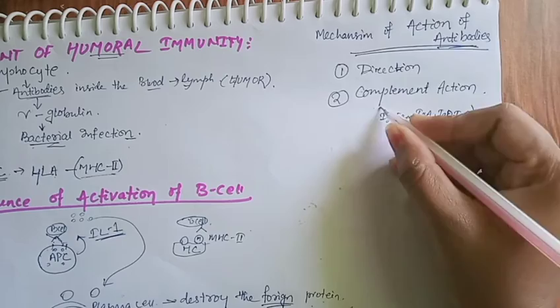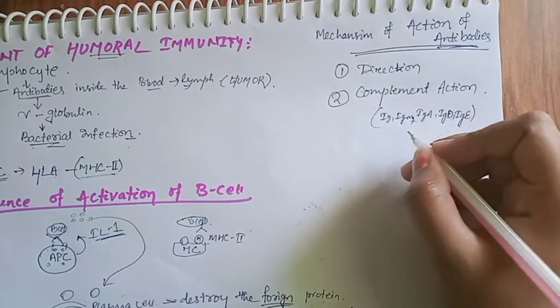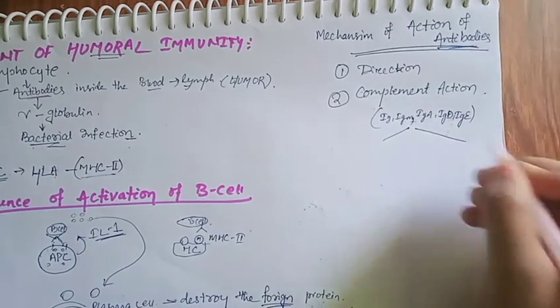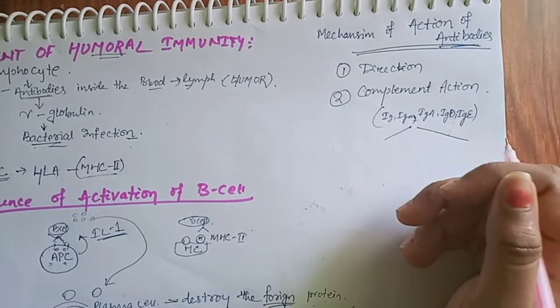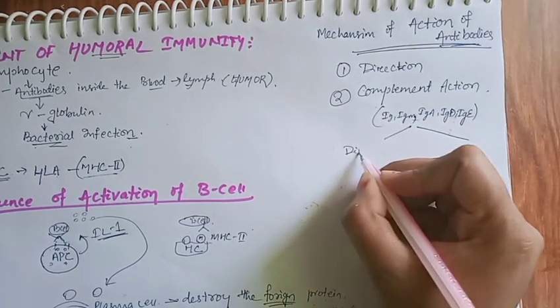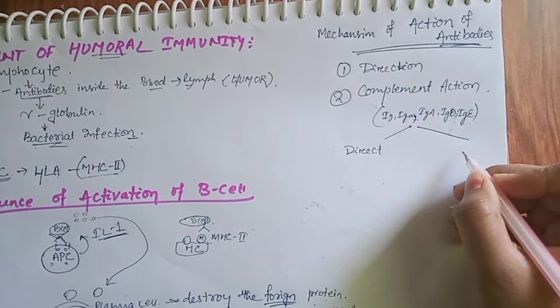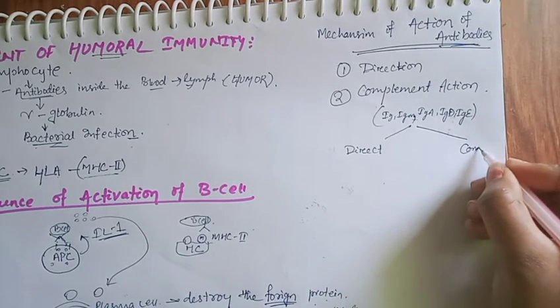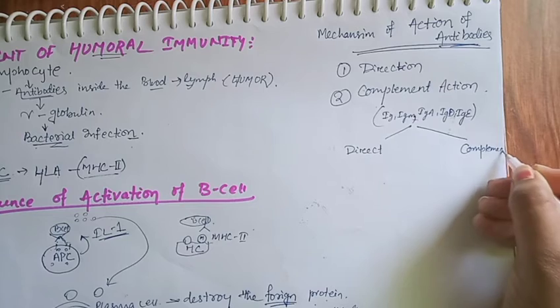These are the types of immunoglobulin which are responsible for the destruction of the foreign pathogen. So by two ways, one is direct, another is complement. First we discuss the direct way.